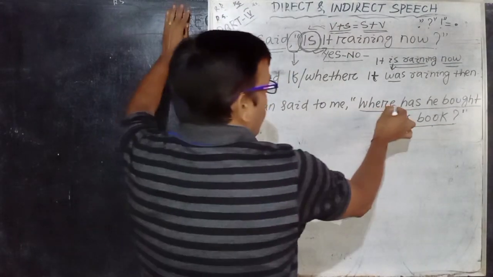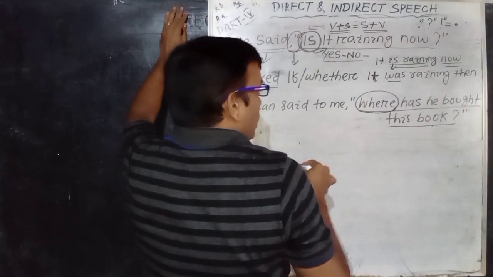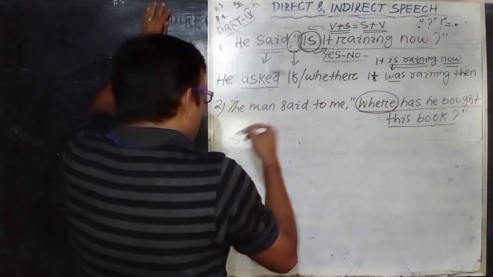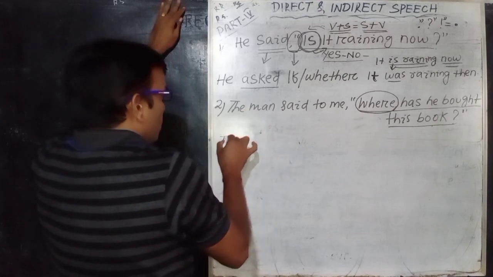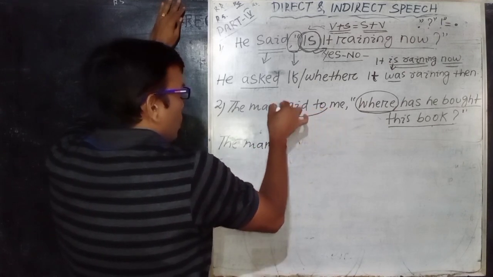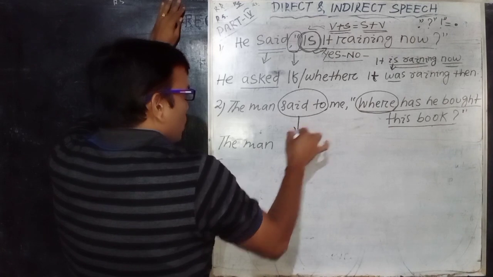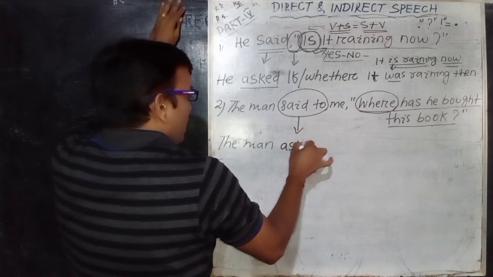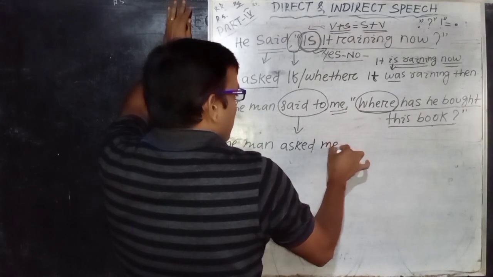The particular speech part begins with a WH word, that is "where". So when I change it into indirect speech, the answer will be: The man said to, you should convert it into "asked". The man asked. There is no change in person address, so "me" is constant.